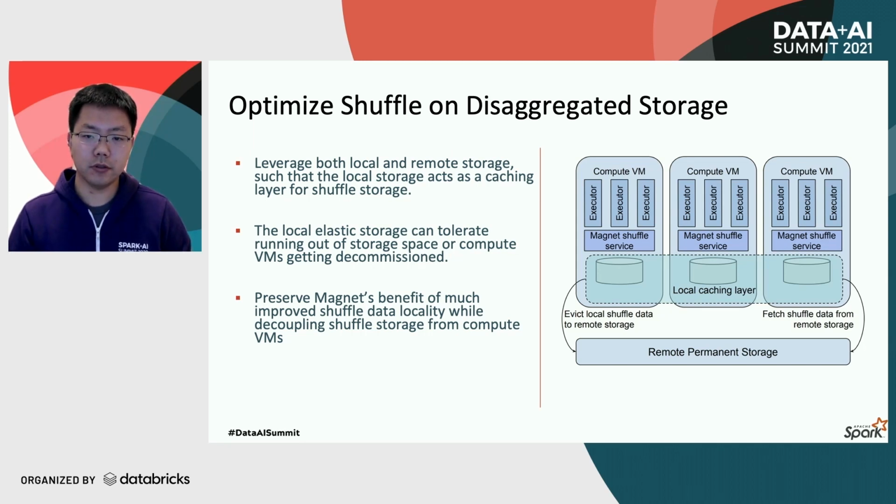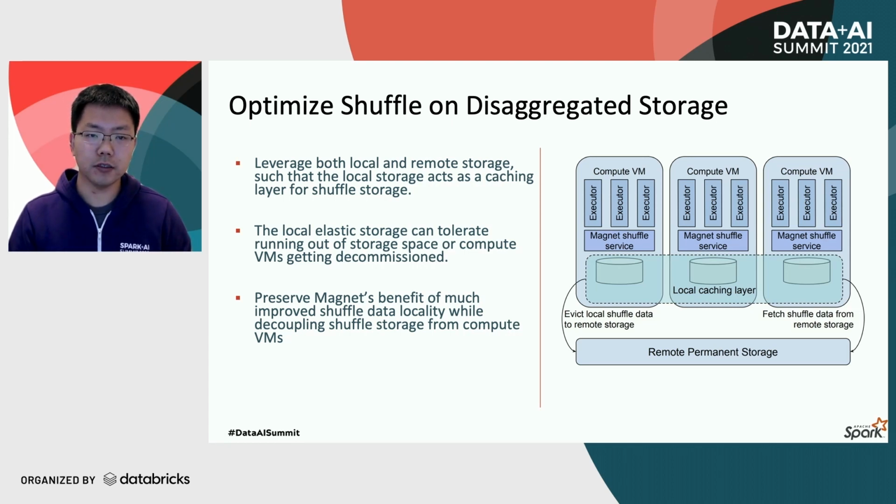With this setup, the shuffle data will still be produced onto the local storage first. However, the local storage is now treated as an ephemeral storage instead of a permanent storage, meaning that it can evict or even relocate locally stored shuffle data to remote permanent storage if needed. Thus, it can tolerate running out of local storage space or even compute instance decommissions.